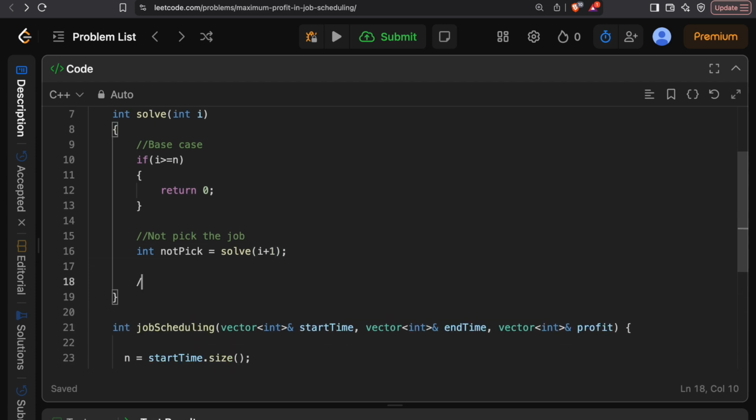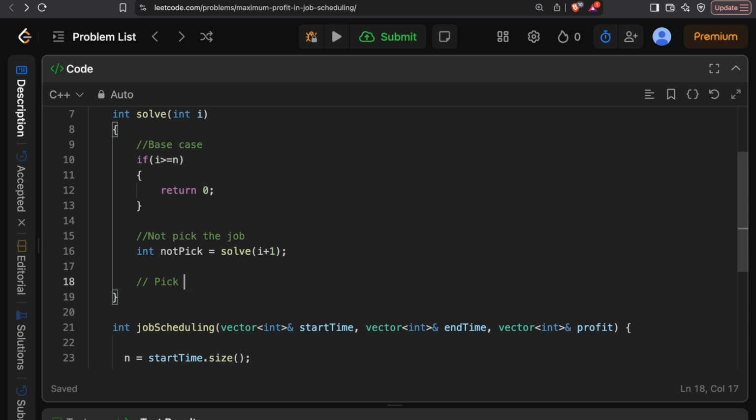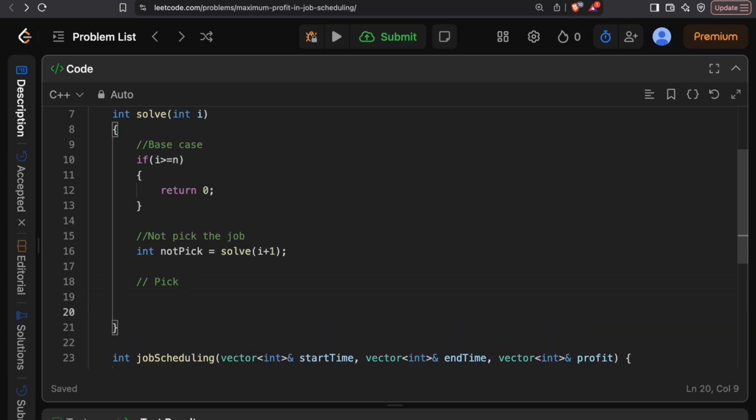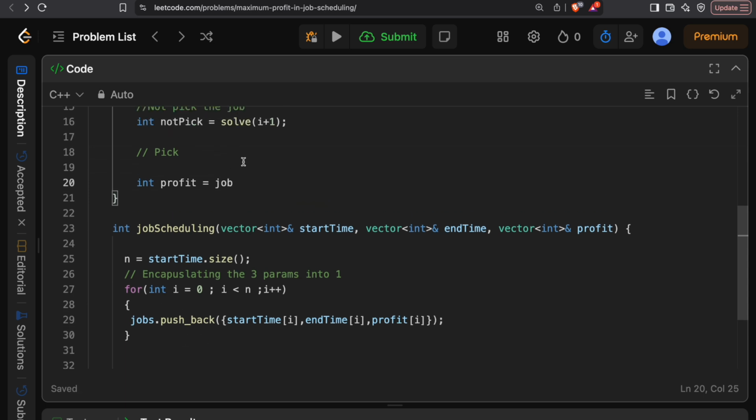And at the point where we are picking, now the tricky part comes. The core logic of this problem comes over here when we are picking. So we get the profit first. When we are picking up a job, it's better to collect the profit of that job. We have encapsulated that into a certain data structure, a vector of vectors. So we have the index over here, and the profit is at index 2. So this is the profit.